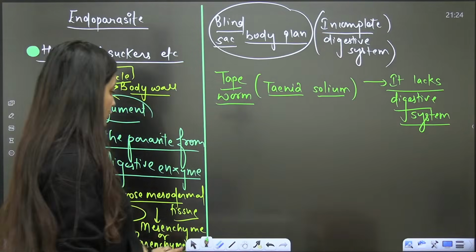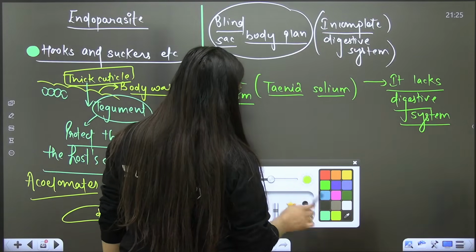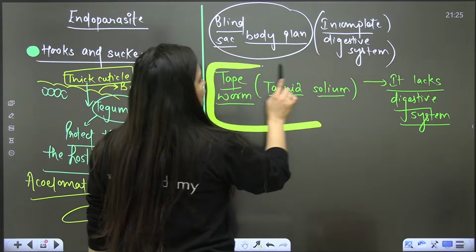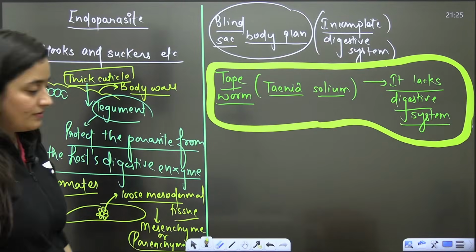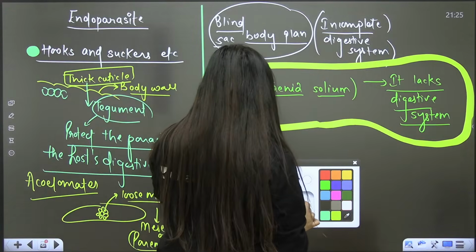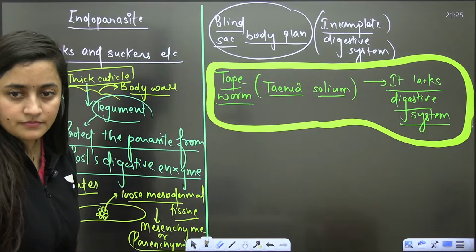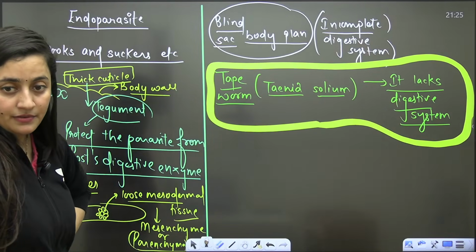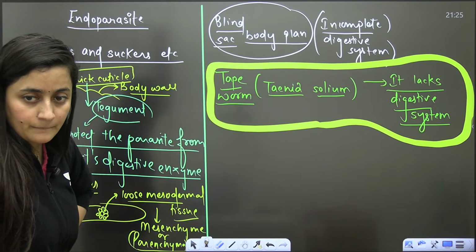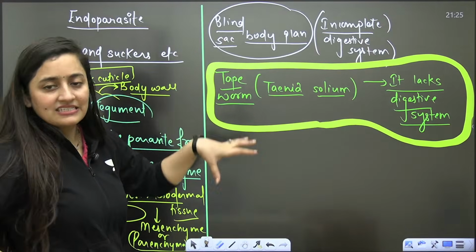Okay, clear? It lacks the digestive system.